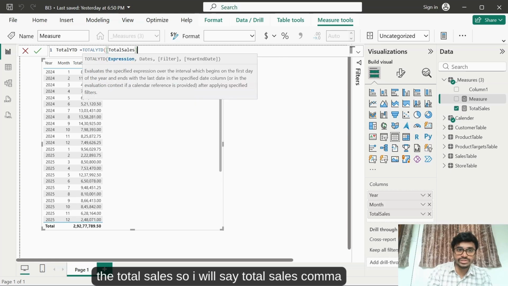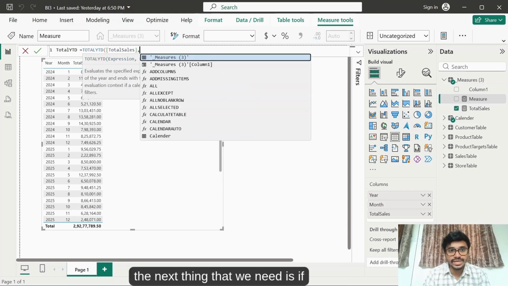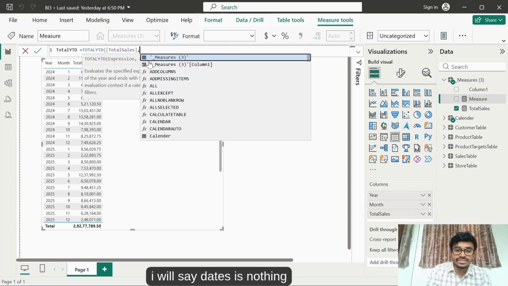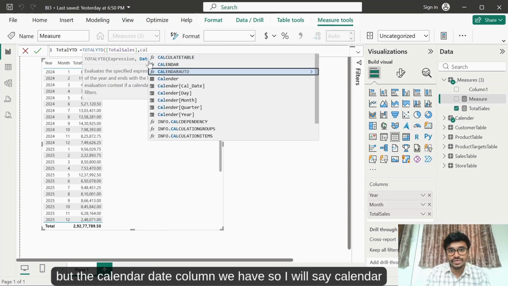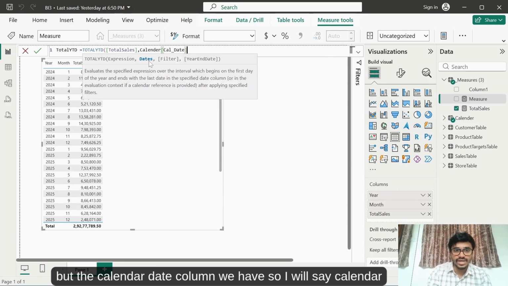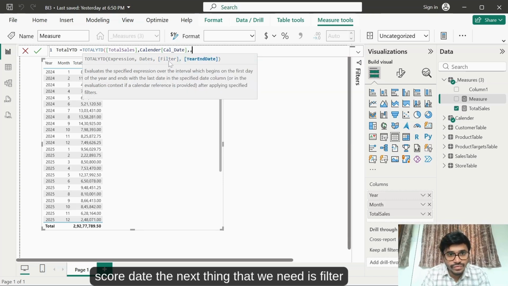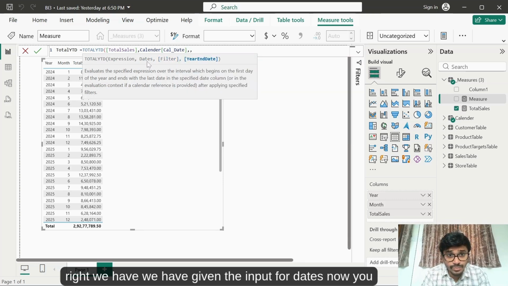So I will say total sales, comma. The next thing that we need is, if you see, the next thing is dates. So I will say dates is nothing but the calendar date column we have. So I will say Calendar_Date. The next thing that we need is filter, right? We have given the input for dates.